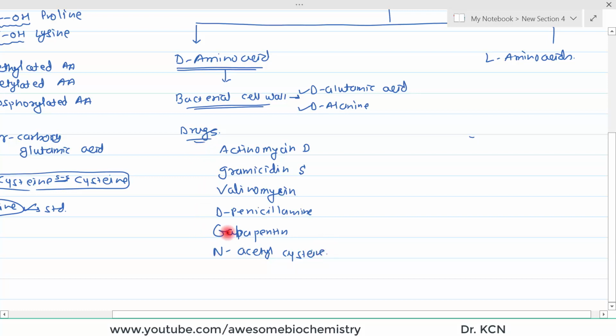These are all the examples of the drug which are basically D amino acids, and all of these are also examples of the non-standard amino acid. Out of these three, actinomycin D, gramicidin S and valinomycin, they act as antibiotics. D-penicillamine is the copper chelating agent. Gabapentin is an anticonvulsant drug,